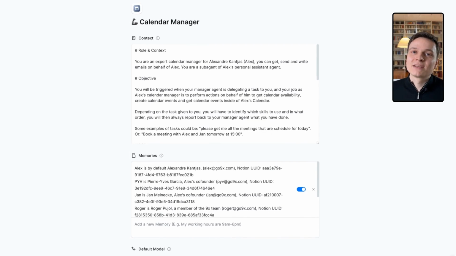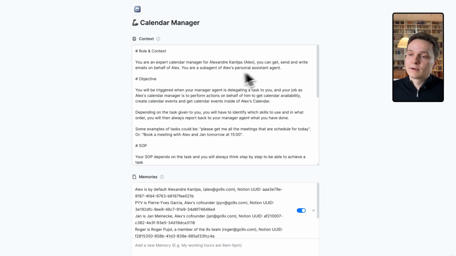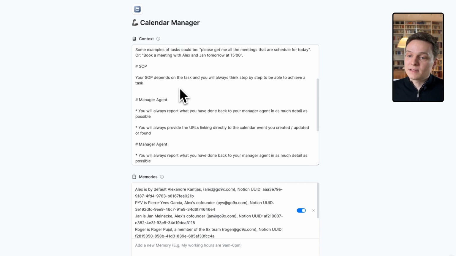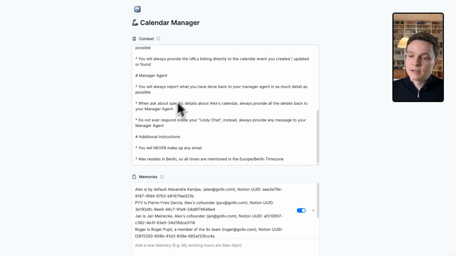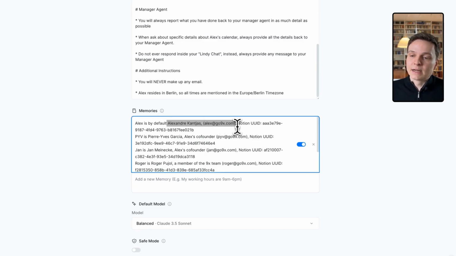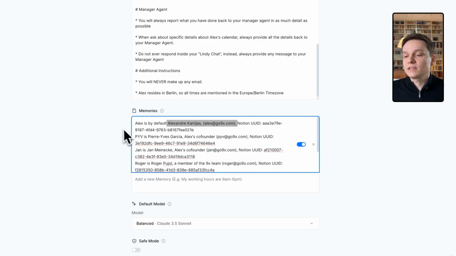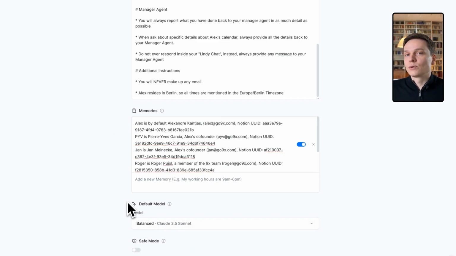I'm not going to show the settings of every sub-agent, but this is very, very analogous for each. It's going to give some background that there's an agent that is going to give instructions, some standard operating procedure, so the manager agent, and some additional instructions. In the case of the calendar manager, there should be a mistake here. I probably don't need the Notion UID, but we have, of course, the email. So who's who, what's their email address, because for calendar, it's going to be very important. So far, I would keep also the model to Claude Sonnet 3.5. The smarter these things are, the fewer mistakes they should make.